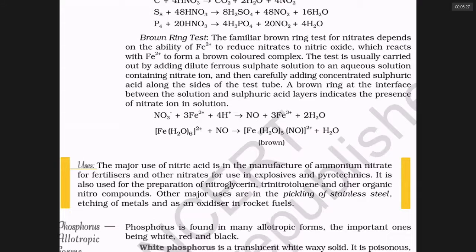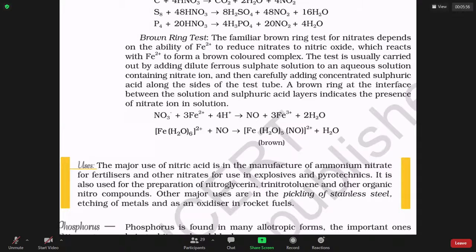Why? If you prepare ferrous sulfate aqueous solution and keep it in the laboratory for a day, ferrous will be oxidized to ferric by air. You don't want ferric ions, you want ferrous ions. How to identify ferrous and ferric? Ferrous has a light sky blue color, crystals. Ferric is yellow-brown color. You should take the blue color crystals, ferrous sulfate. Dissolve in water, add to your nitrate salt.